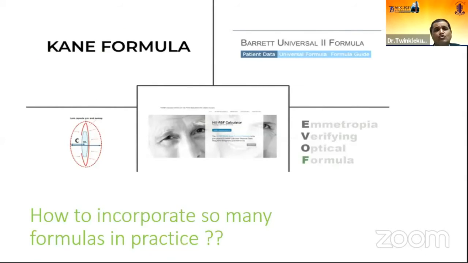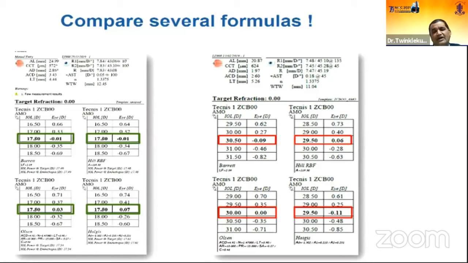Now you have so many new formulas: Barrett, CAN formula, Hill-RBF formula, EVO formula, ray tracing formulas. Now, how do we incorporate so many formulas in practice? Whenever you have a patient outside the normal range, like high hyperopia or high myopia, put the calculation through all these formulas and compare the results. That will guide you on how to proceed further.